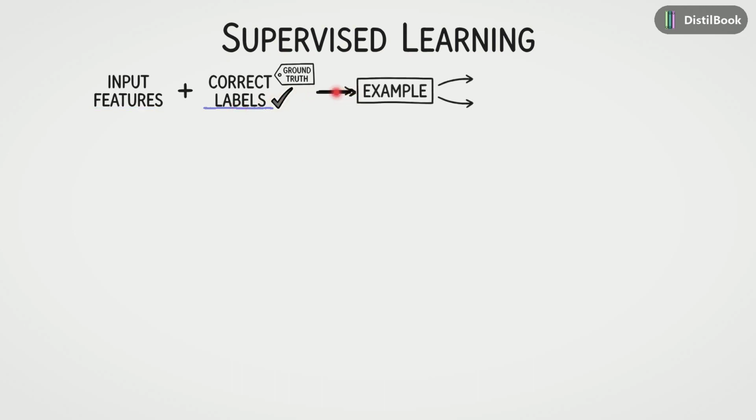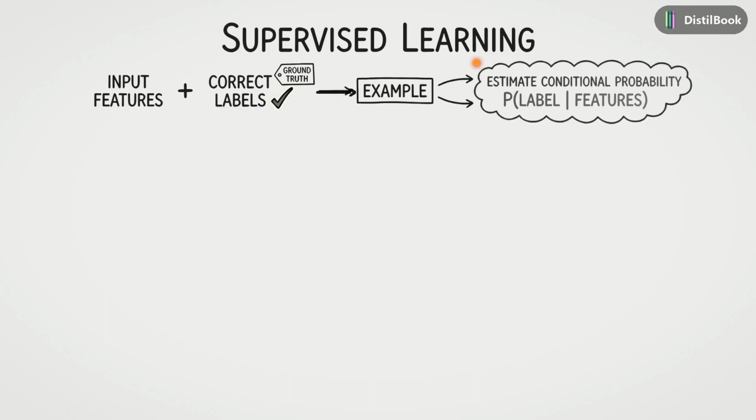From a mathematical perspective, we aren't just memorizing these pairs. We are trying to estimate the conditional probability of a specific label occurring given a specific set of features. This probabilistic framework allows us to make predictions even when the answer isn't 100% certain. Let's break down how this actually works.